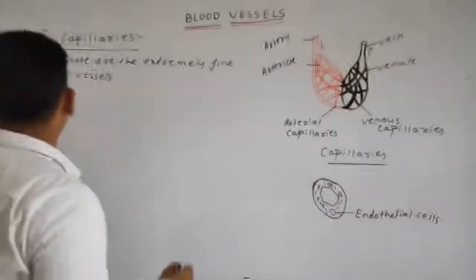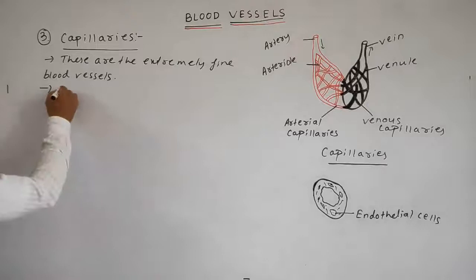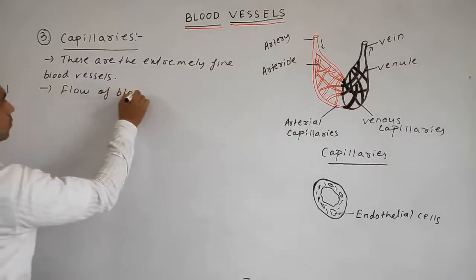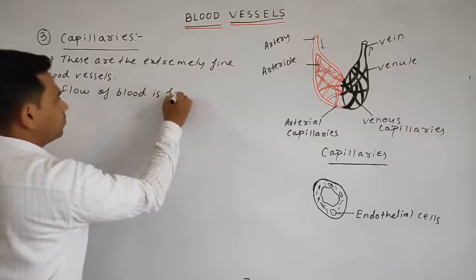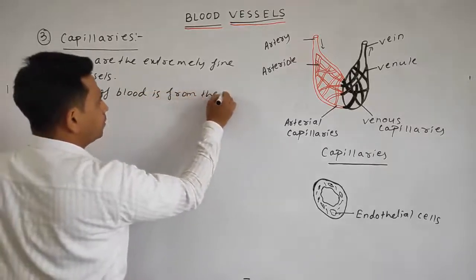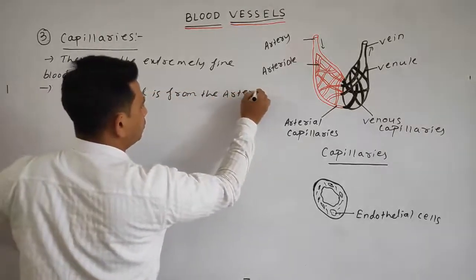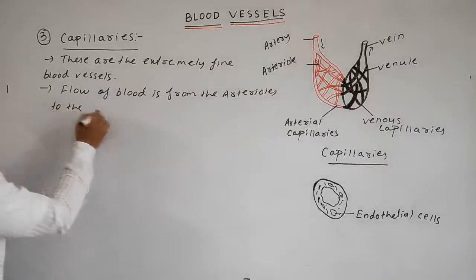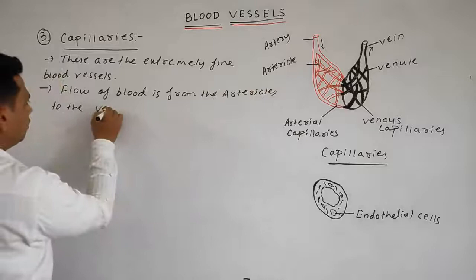Okay, so we can write the next point. The flow of blood is from the arterioles to the venules.